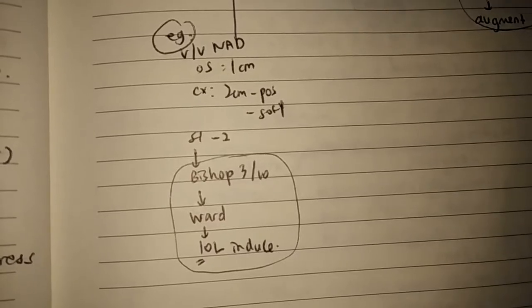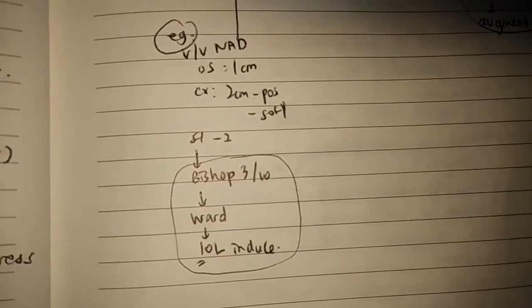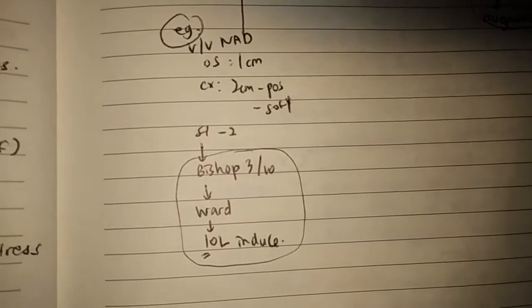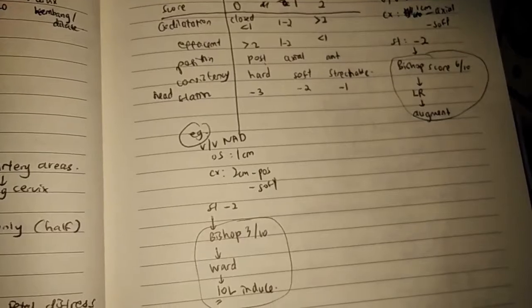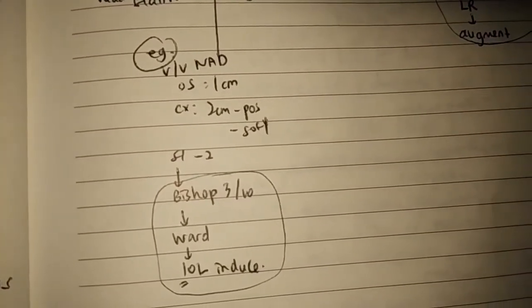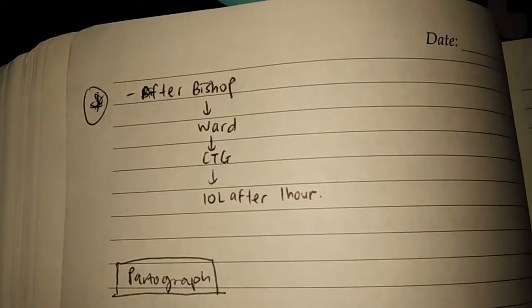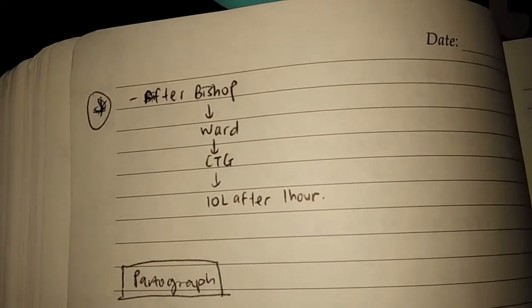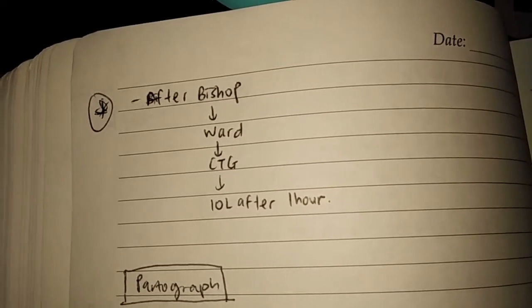Vulva vagina, no abnormality, os 1 cm, cervix 2 cm posterior, soft, station -2. So the Bishop is 3. So what we do to this patient, we induce, push the patient to the ward. Make sure to do CTG, and 1 hour later, then only we do IOL.